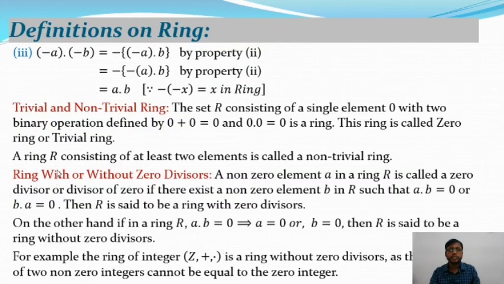A ring R consisting of at least two elements is called a non-trivial ring. In a trivial ring, 0 is the element and it satisfies 0 plus 0 equals 0 and 0 dot 0 equals 0.